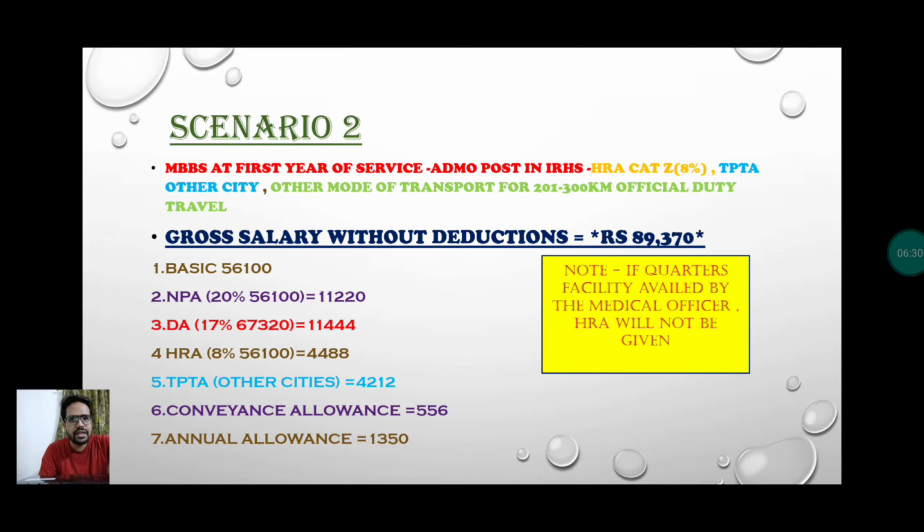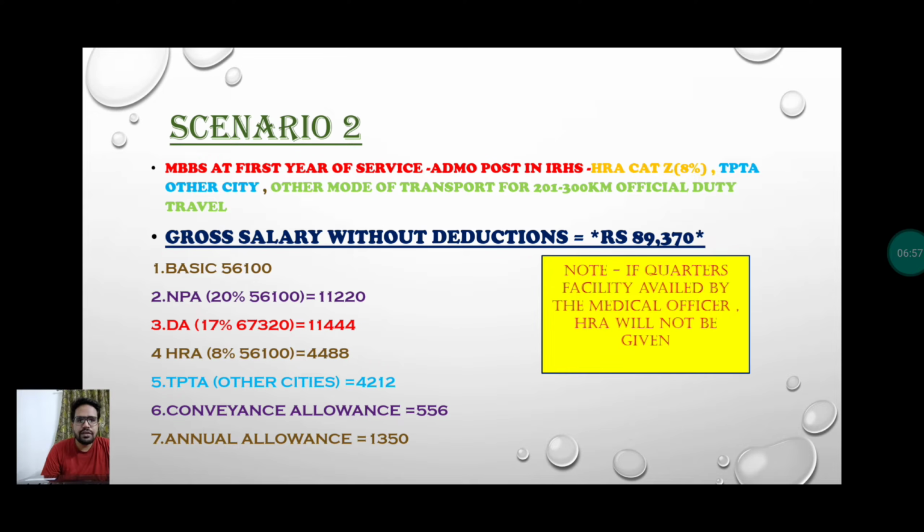If we move to the next scenario, again let's take an example that you are MBBS, in your first year of service, and your post is ADMO, and you belong to HRA category Z, that is 8% of the basic pay. And for transport allowance, you are living in other cities, which do not belong to the A1 city category.